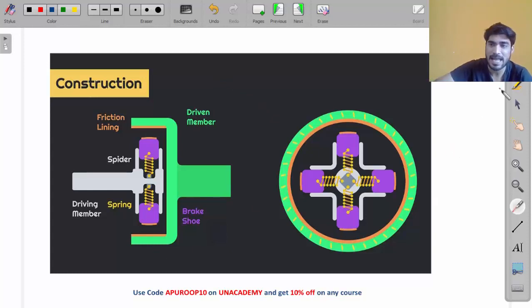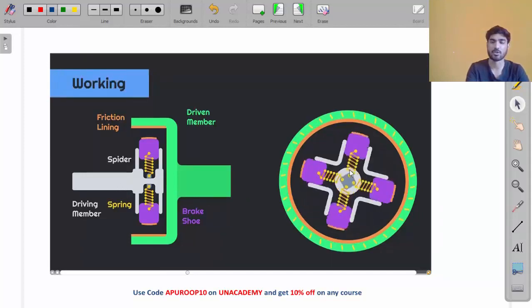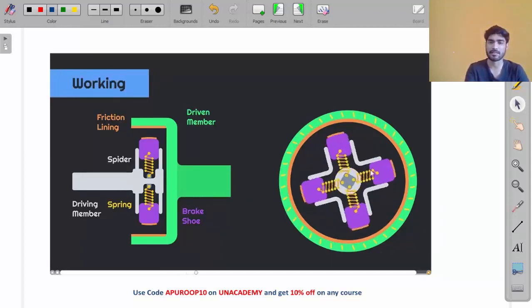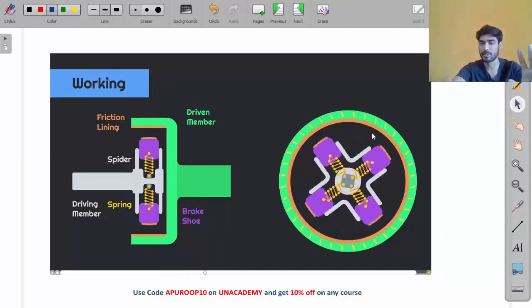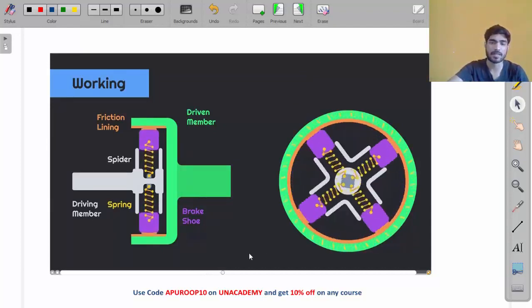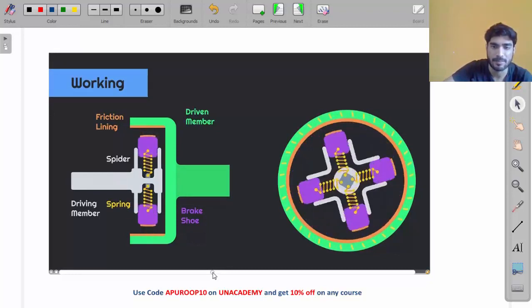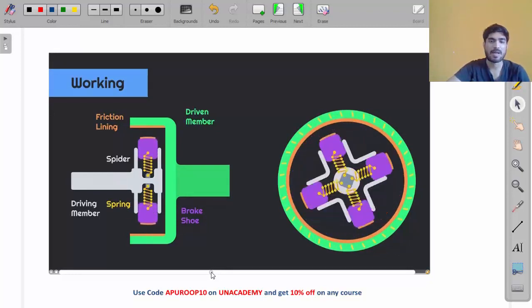When the driving shaft and driven shaft are not connected, and the driving shaft starts to rotate, the shoes are rotating, but the drum is not rotating, because right now the shoes are not pressing the drum. Now my friend, what will happen?